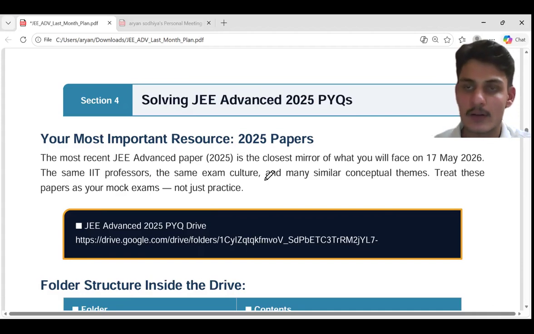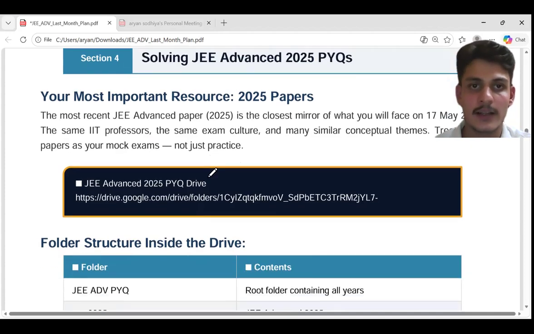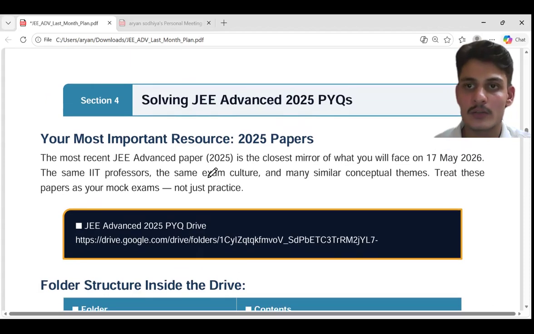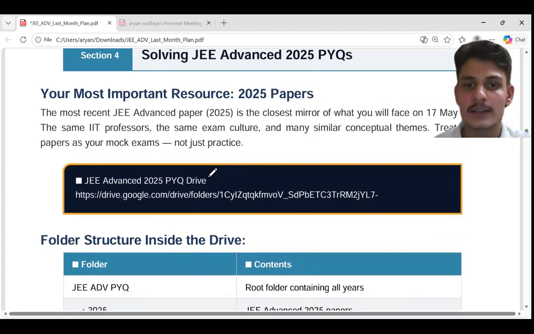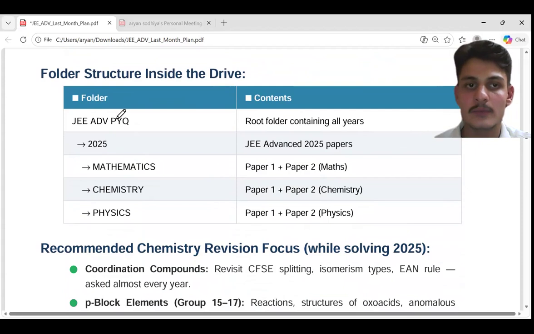One advice I have already given you is to attempt a JEE Advanced paper a week. Attempt one or two JEE Advanced papers and try to get accustomed to it. Another advice I would give you is to focus on the 2025 paper.